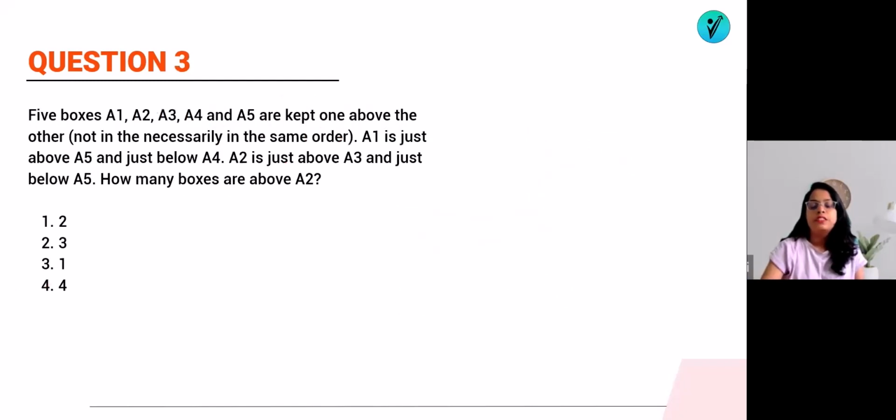Now we will jump to the next question. You can see on the screen. All questions were really very easy. 5 boxes A1, A2, A3, A4, A5 are kept one above another, not necessarily in the same order. Let's see. A1 is just above A5. A1 is just above A5 and just below A4.